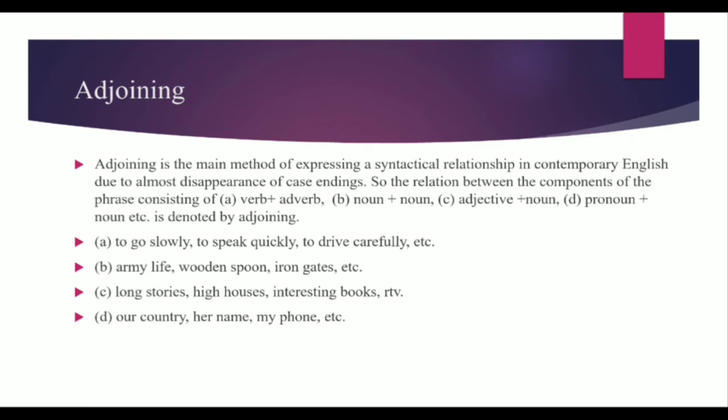Adjoining is the main method of expressing a syntactical relationship in contemporary English, due to the almost complete disappearance of case endings. So the relation between the components of the phrase consists of verb plus adverb. For example, to go slowly, to speak quickly, to drive carefully. Noun plus noun: army life, wooden spoon, iron gates. Adjective plus noun: long stories, high houses, interesting books. Pronoun plus noun: our country, her name, my phone, etc.